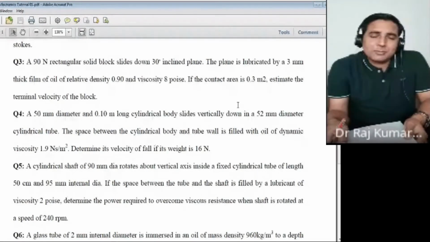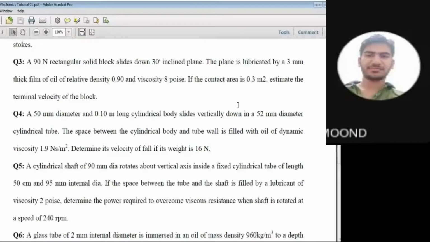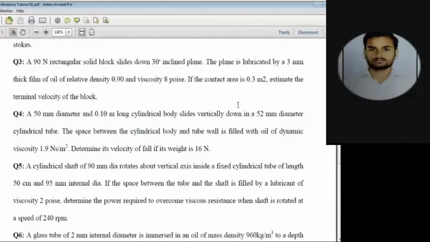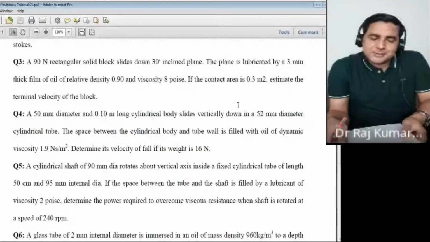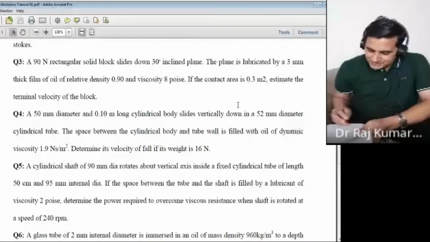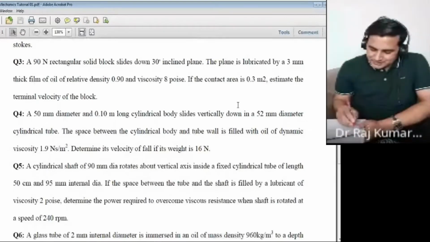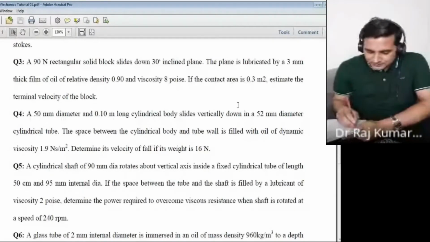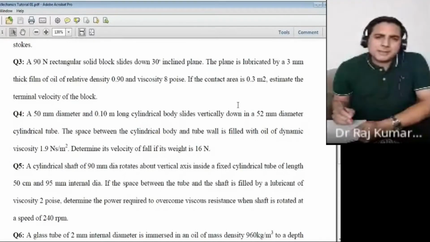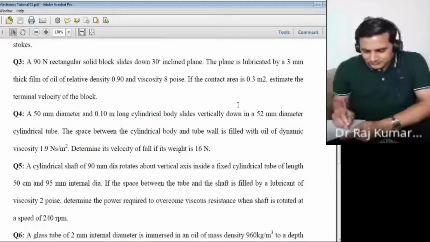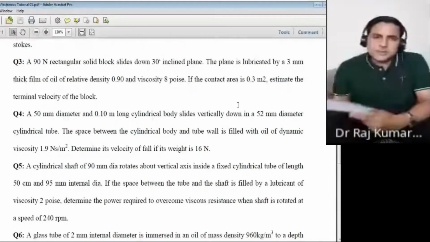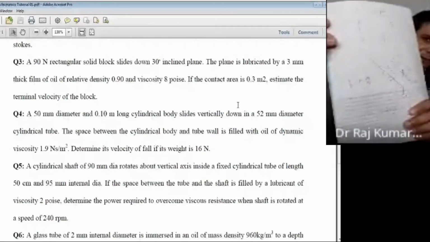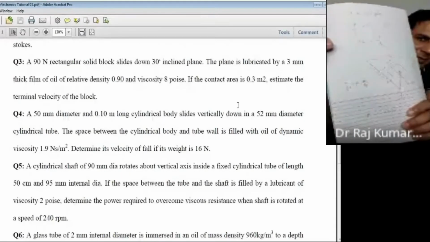I have taught you Newton's law of viscosity, right? What is Newton's law of viscosity? Shear stress equals mu du by dy. Correct. That's what you have here. So your stress expression is tau yx, because y here is the plane and x is the direction, so you will write tau yx equal to mu du upon dy, that way. So that is your CSS, tau equal to mu du upon dy.